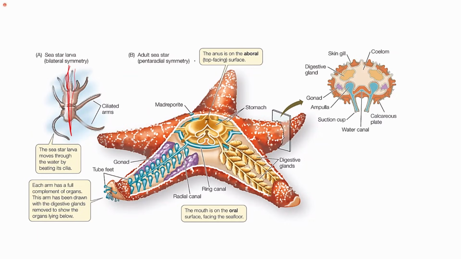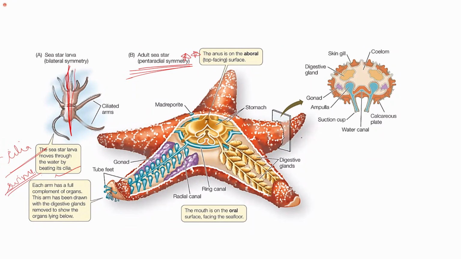While the adults can be divided into half, they are pentaradial. They have a pentaradial symmetry. The sea star larva moves through the water by beating its cilia. And it is free, it swims, unlike the adult.